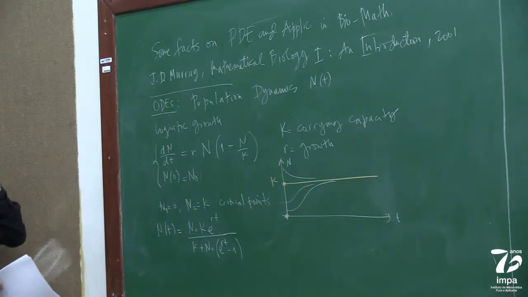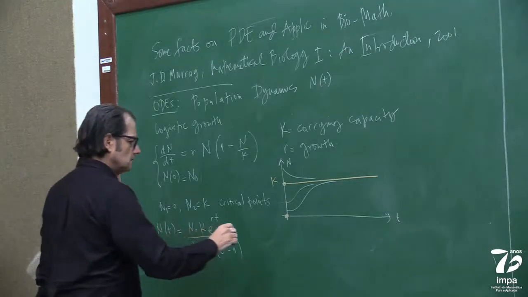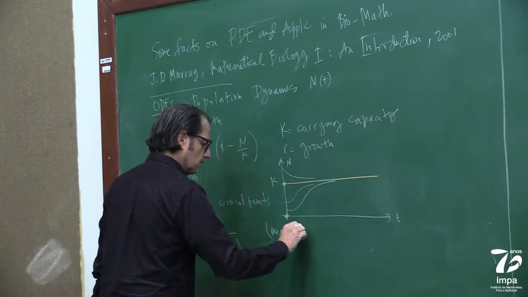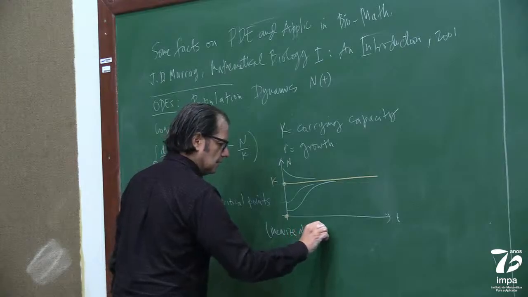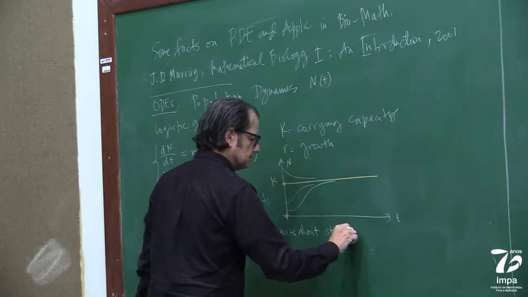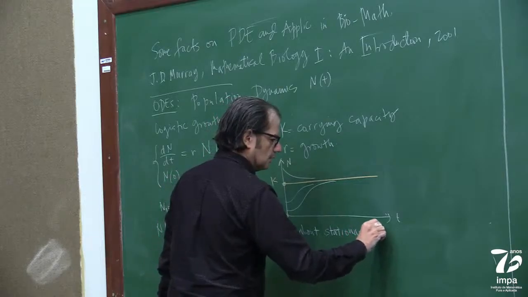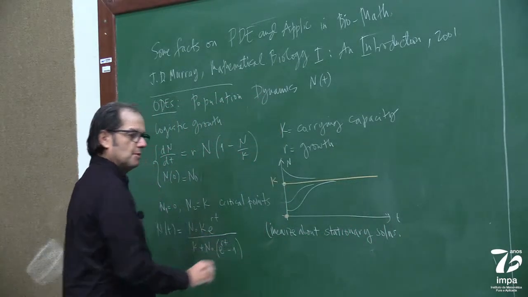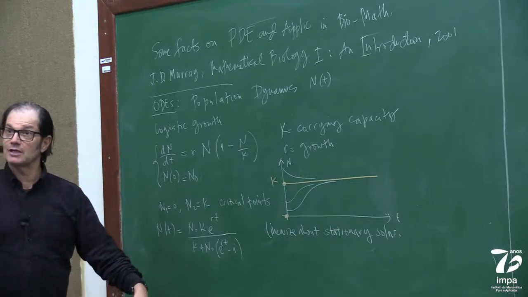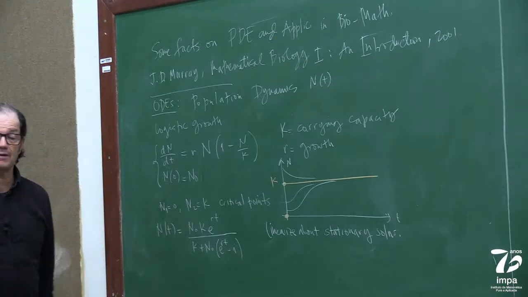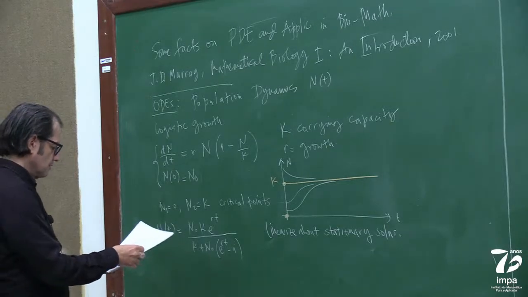And you can also linearize about stationary solutions. Remember that when we did the interface problem, we linearized the problem about the stationary solution, which was the shear flow with a flat interface. I mean, these are even simpler.